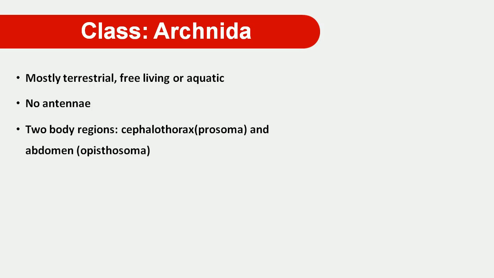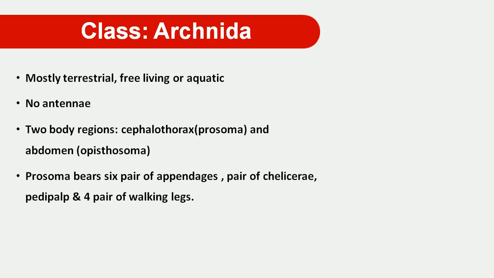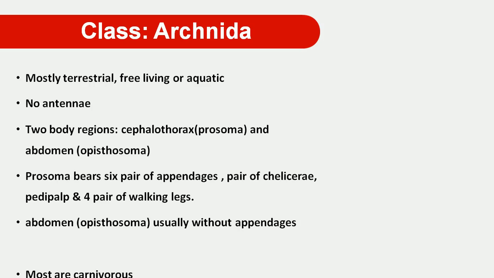Prosoma is the head region, covering the head and thorax, and opisthosoma consists of the abdomen part. The prosoma bears six pairs of appendages: a pair of chelicerae, a pair of pedipalps, and four pairs of walking legs. The abdomen or opisthosoma usually does not bear any appendage. They are fully absent of appendages.